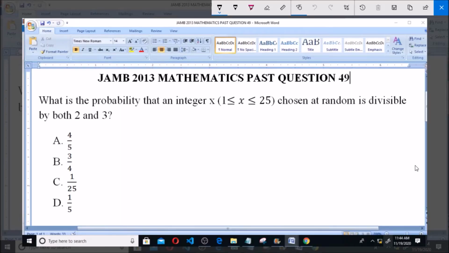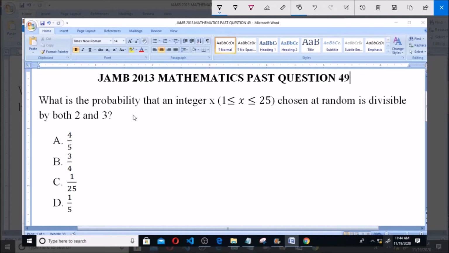I'll be answering JAMB 2013 Mathematics Past Question 49. What is the probability that an integer x, where 1 is less than or equal to x and x is less than or equal to 25, chosen at random is divisible by both 2 and 3? Now let's look at it. X is a number ranging from 1 to 25, and they say the number chosen is divisible by both 2 and 3.